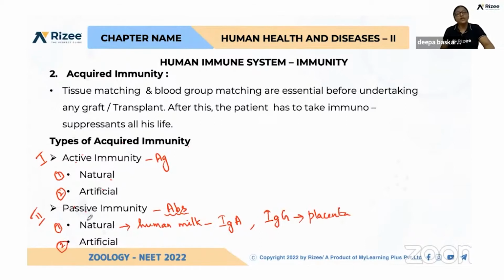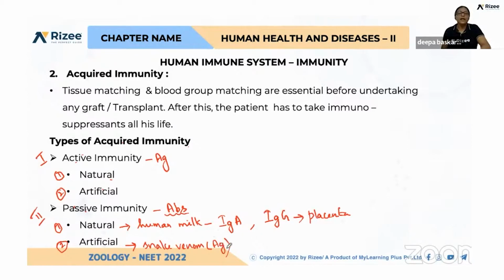And artificial passive acquired immunity means like snake venom. If you take snake venom, snake bite or scorpion bite, anything. Here this venom is again having antigen. So during snake bite, that delivers the antigen inside the blood.